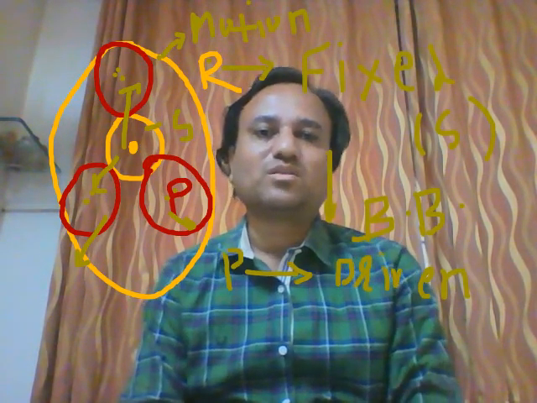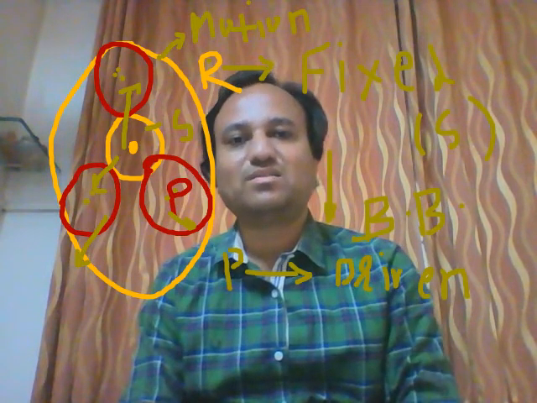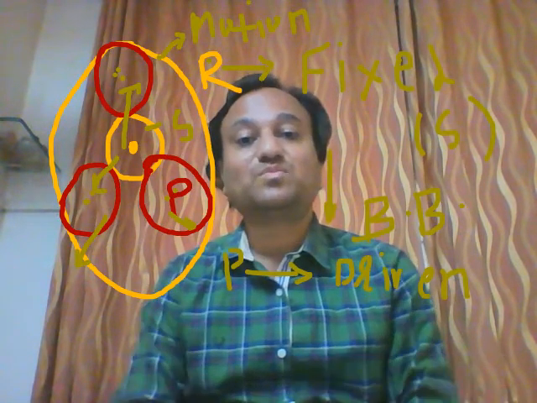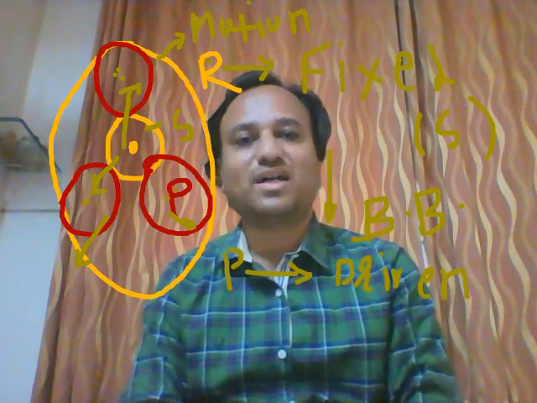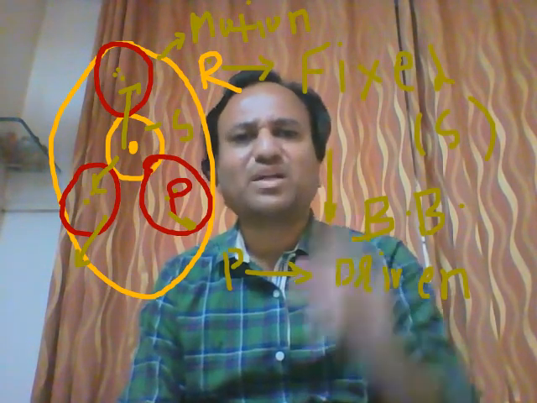Suppose the first set is running, then second and third are idle. Suppose the second is running, then first and third are idle. If the third is running, then first and second are idle.